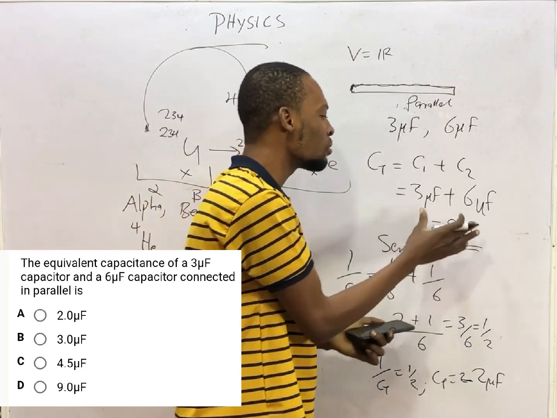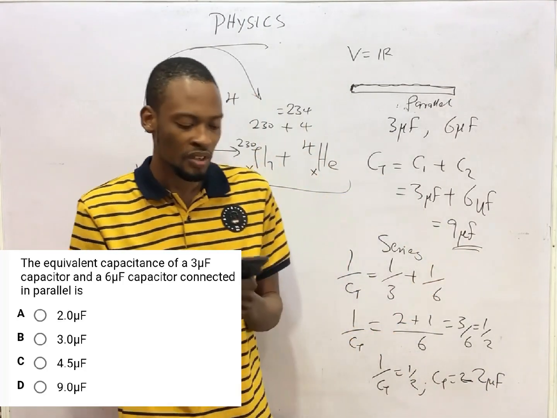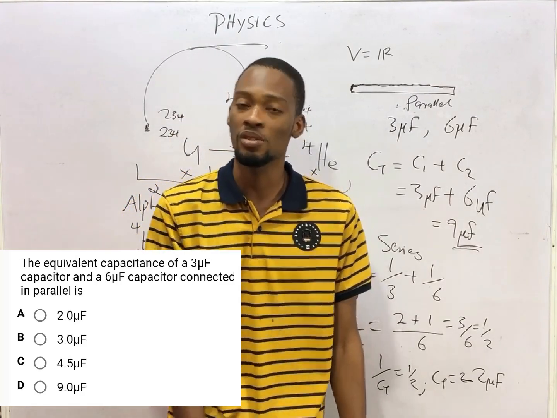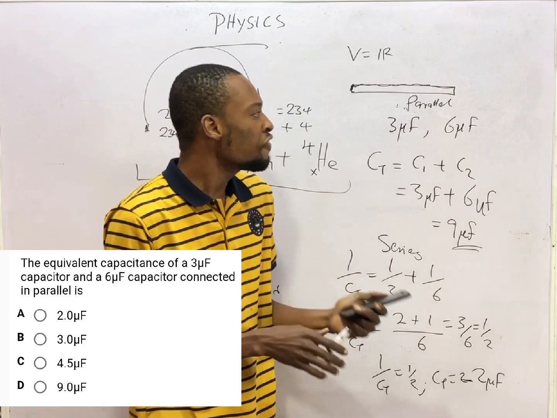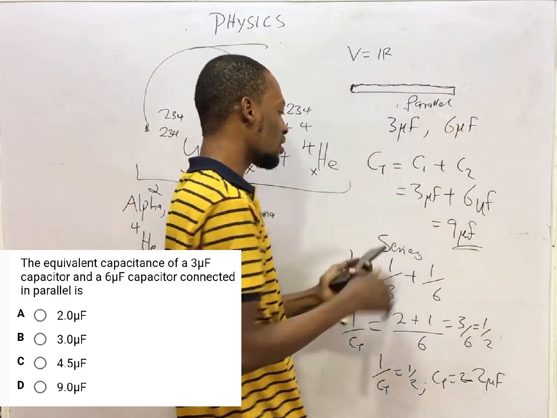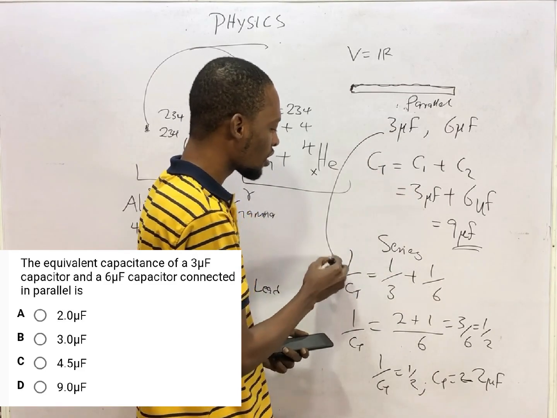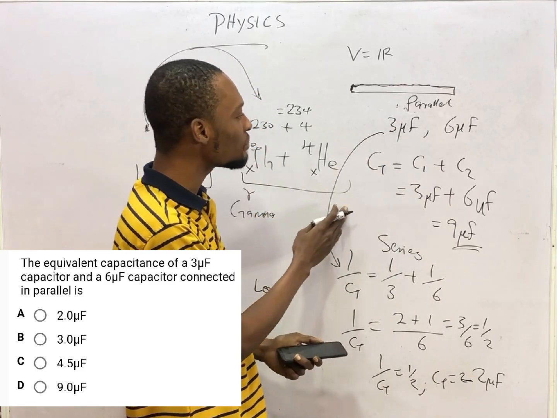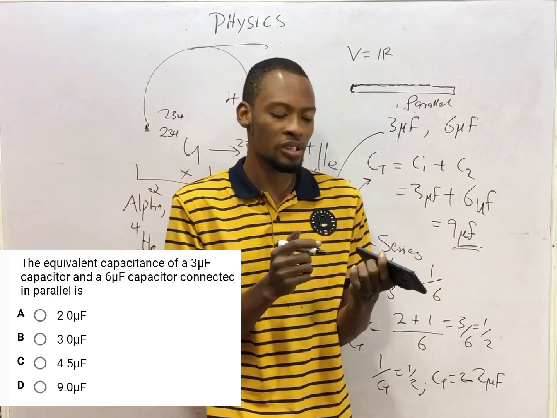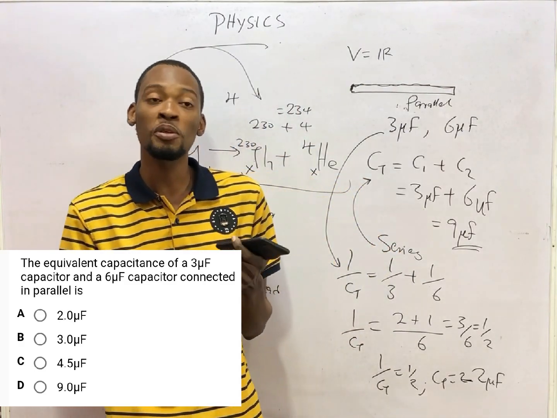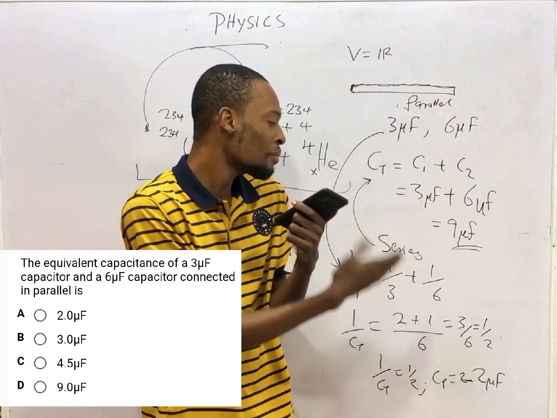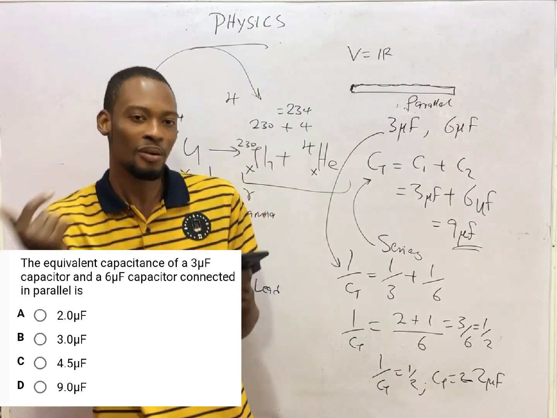But in parallel, they will give you 9 microfarads. This is where the arrangement of resistors and capacitors differ. If these were resistors and you are arranging them in parallel, you will do like this. And if these were resistors and you are arranging them in series, you will do them this way. So arrangement of capacitors in parallel is the same as arrangement of resistors in series. Arrangement of capacitors in series is the same as arrangement of resistors in parallel.